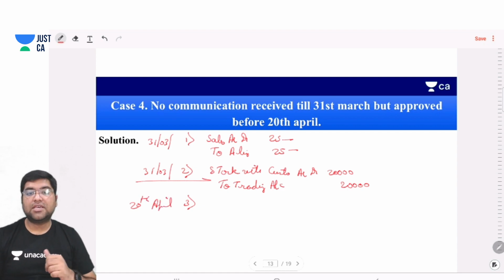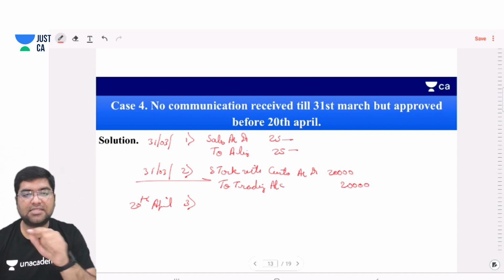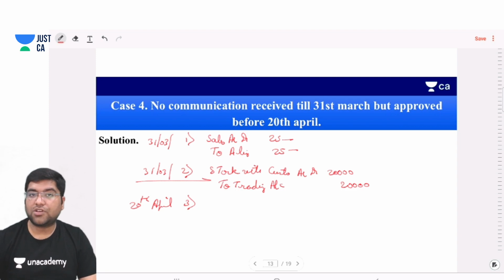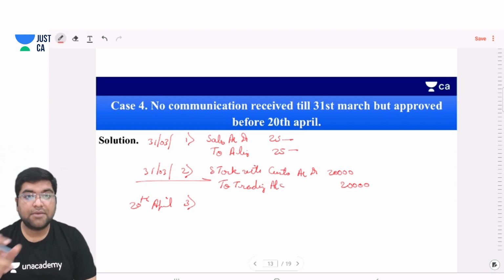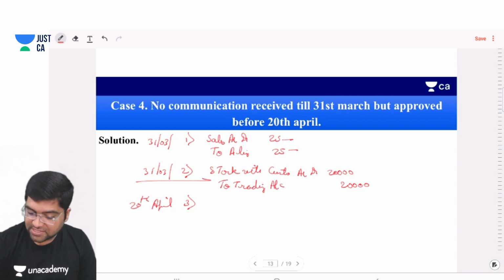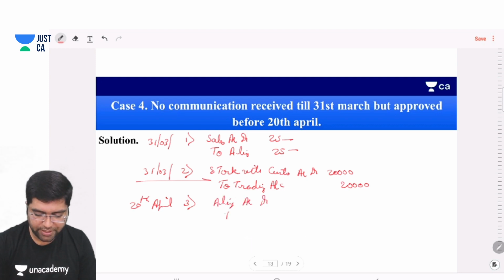So on 20th April, we will have to again pass the entry for sales. Why, sir? Because on 21st March we booked the sales, but on 31st March we reversed it. But she has approved the goods, so we will have to book the sales again. Alia account debit to sales account, 25,000.